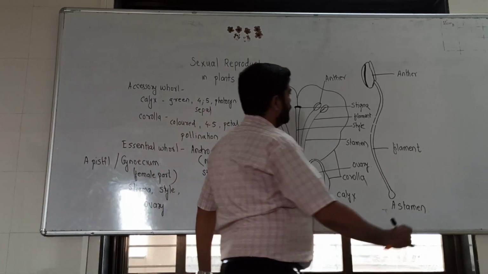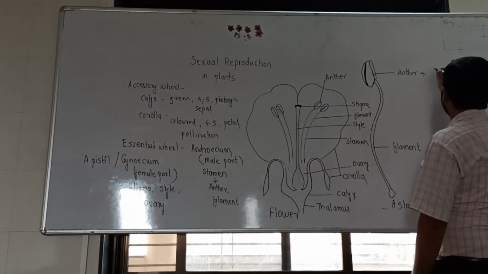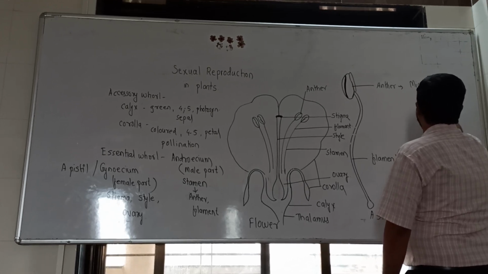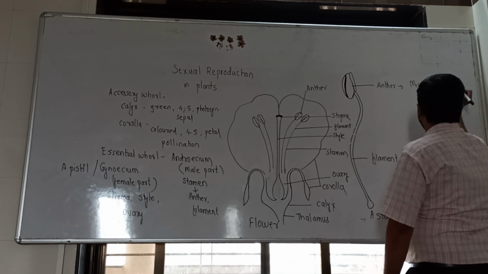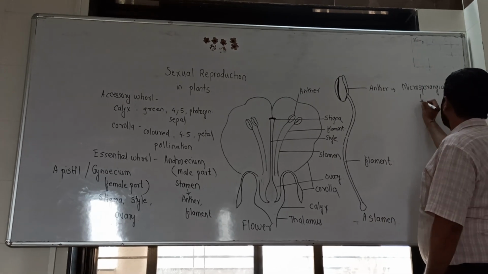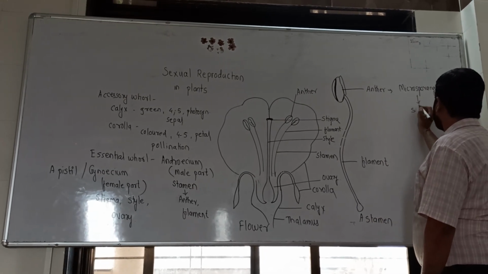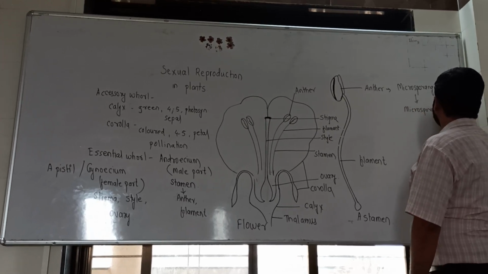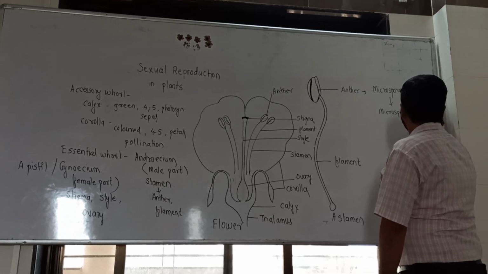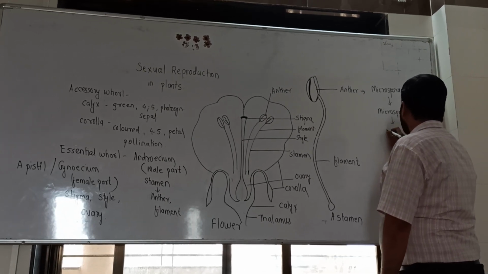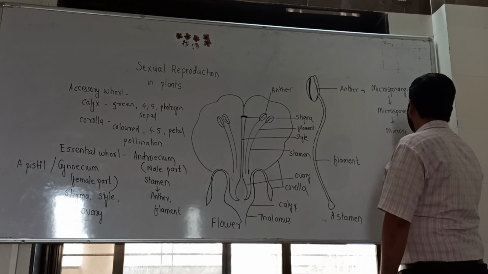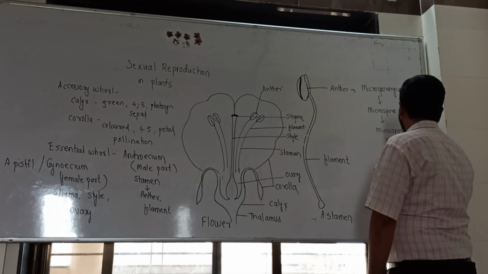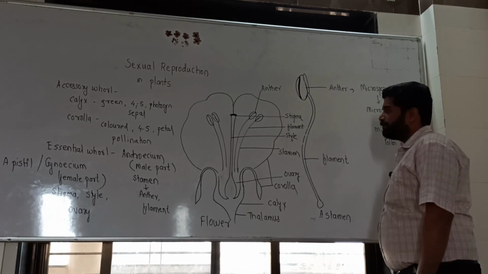This anther contains the microsporangium or microsporangia, and the microsporangia has the microspore mother cell. This microspore mother cell produces microspores, also called pollen grains. Is that okay?